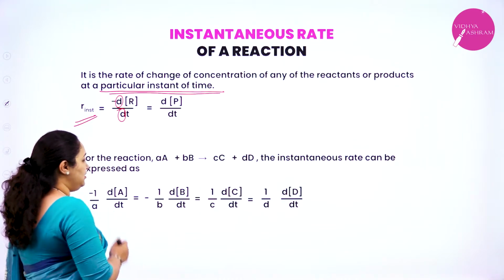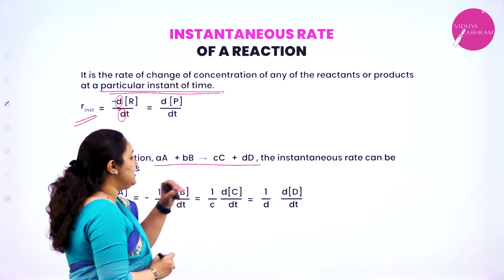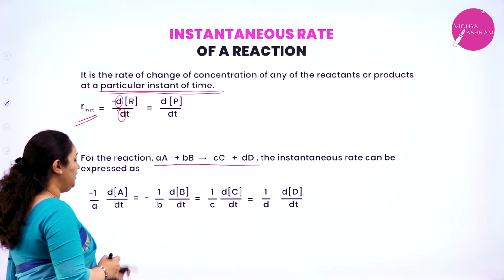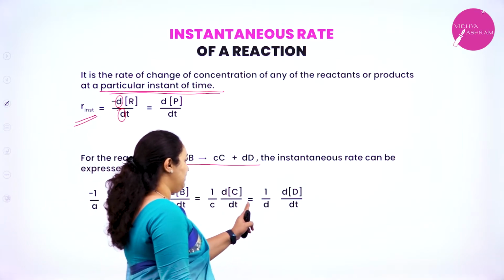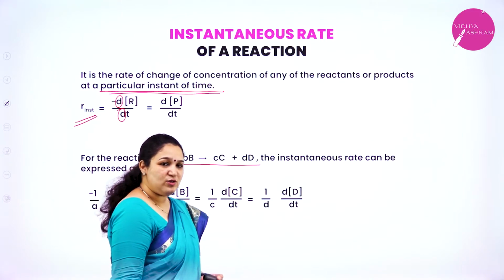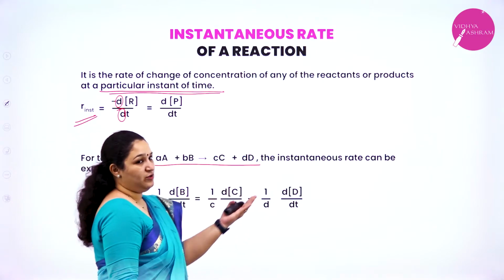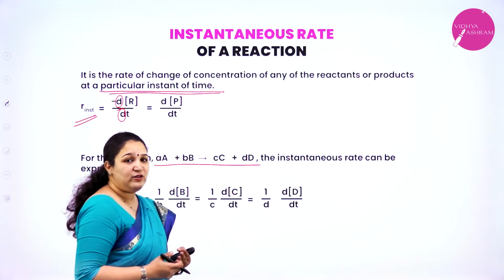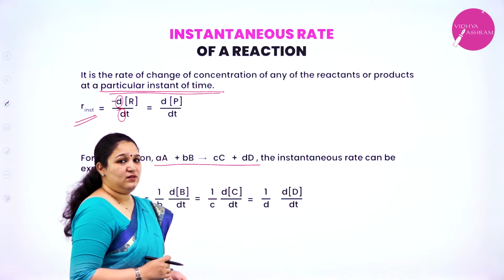So, for a reaction A plus B giving C plus D, the instantaneous rate of the reaction can be expressed as minus 1 by A dA by dt, minus 1 by B dB by dt, or 1 by C dC by dt, which is equal to 1 by D dD by dt. So I can calculate the instantaneous rate either in terms of the reactants or in terms of the products. I hope you have understood what the rate of the reaction is. Is it clear?